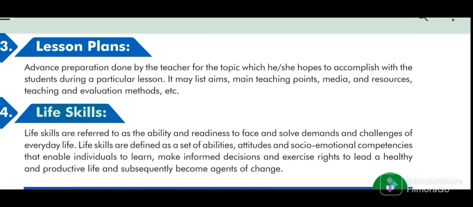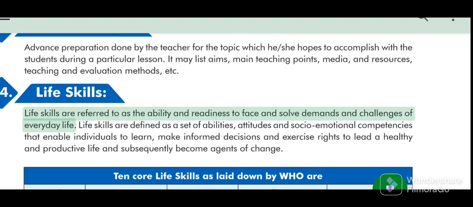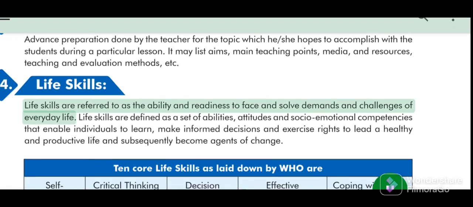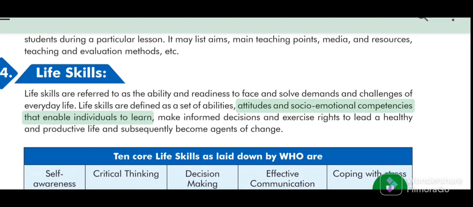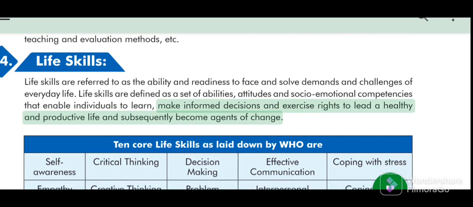74. Life skills. Life skills are referred to as the ability and readiness to face and solve demands and challenges of everyday life. Life skills are defined as a set of abilities, attitudes and socio-emotional competencies that enable individuals to learn, make informed decisions and exercise rights to lead a healthy and productive life and subsequently become agents of change.